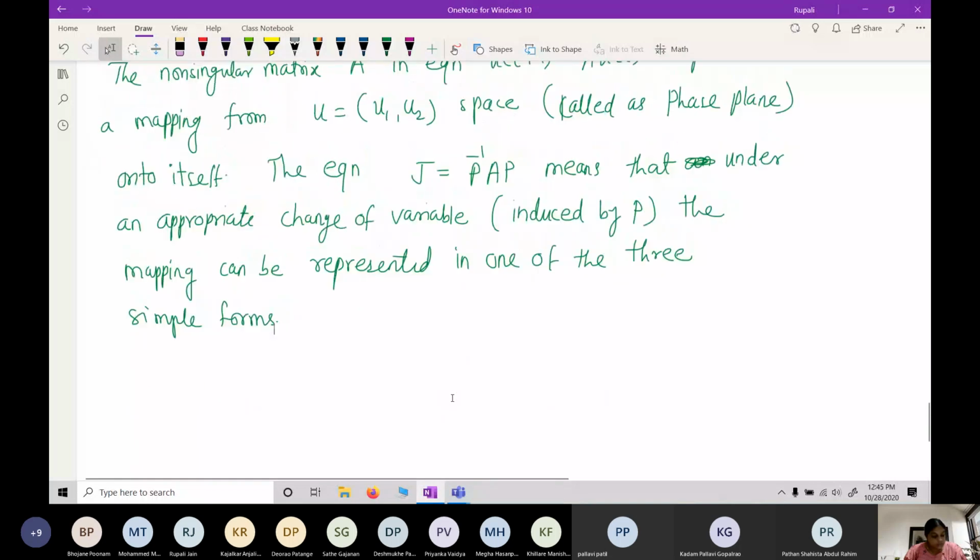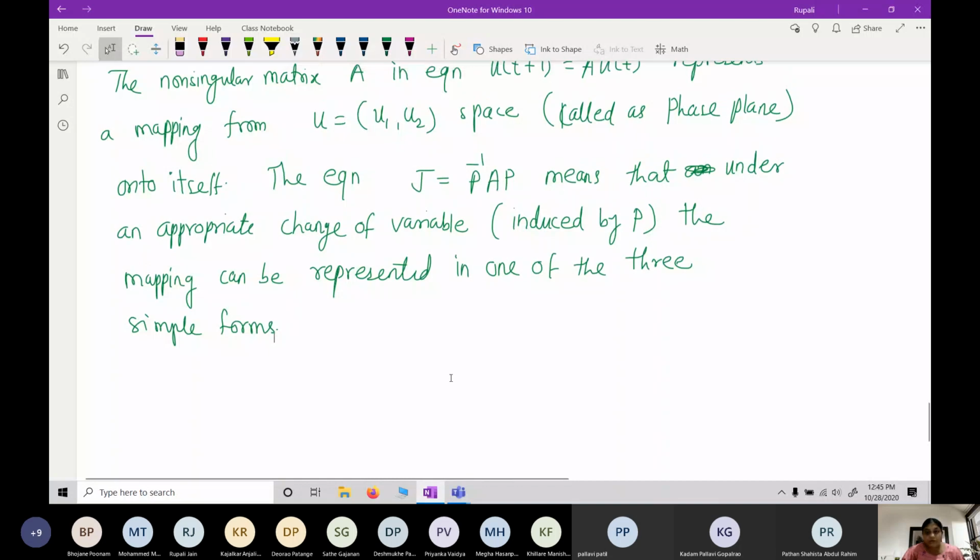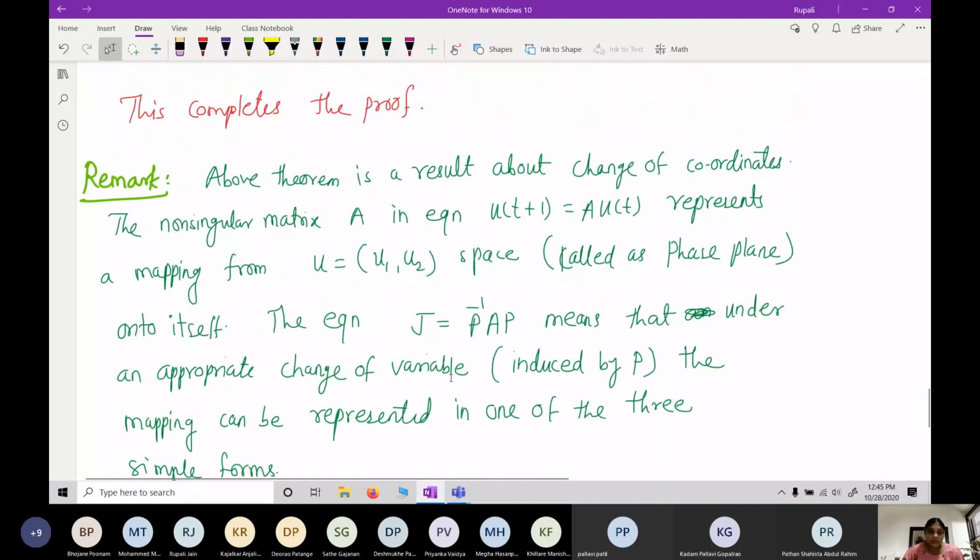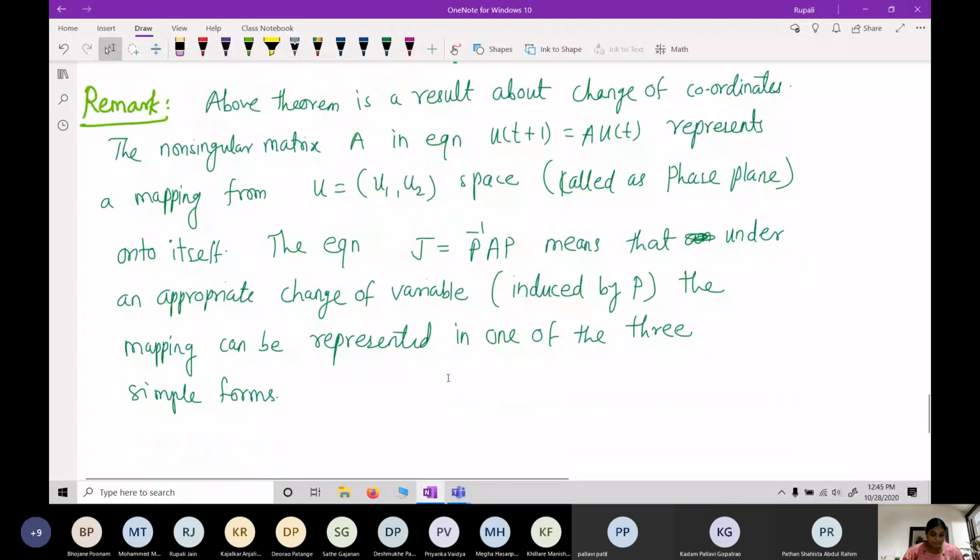Now using this theorem we can analyze the behavior of the solutions of the equation u at t plus 1 is equal to A times ut. So case 1 we can consider.